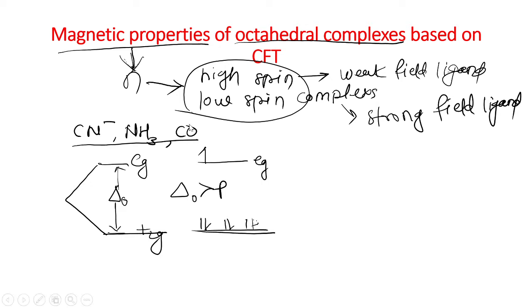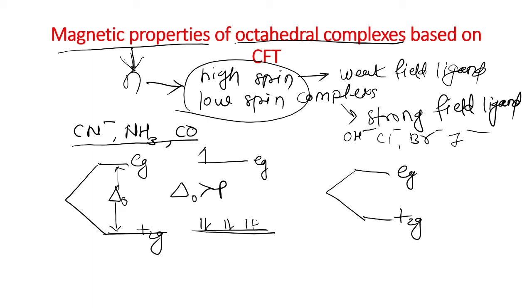And when the metal ion is attached to weak field ligands like the halogens, OH negative, chloride, bromide, iodide, in that case the energy gap between the t2g and eg sets of orbitals is low. So in that case delta naught is lower than P. That means the electrons cannot pair. They are first singly filled in the t2g and eg sets of orbitals. After that they get paired in the t2g set of orbitals. So this is the case of high spin complexes.